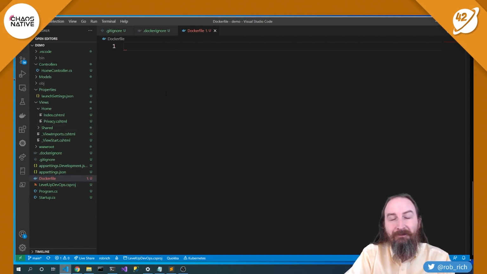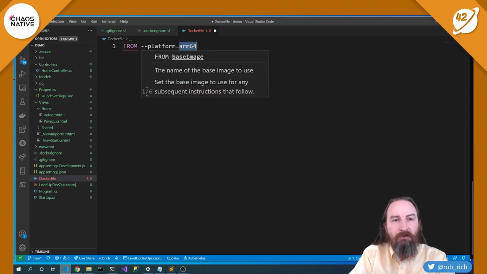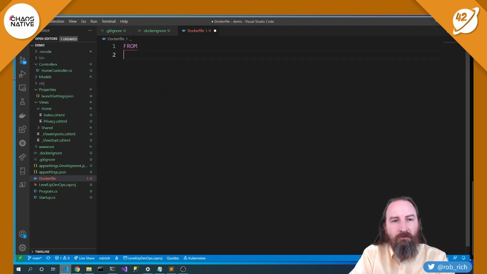That's perfect. Now let's build up our configuration as code that explains how to get from our source code to a running container inside of Kubernetes. Now we'll start off with the various lines for a Dockerfile: FROM, COPY, RUN, CMD. These are the main commands inside of a Dockerfile. In fact, if you know these 4 commands, you can probably read pretty much any Dockerfile and understand what's going on. Let's start off with FROM.